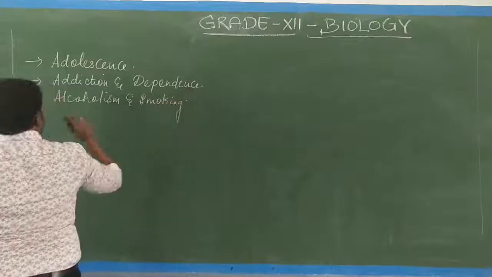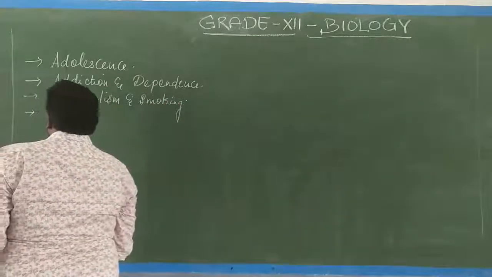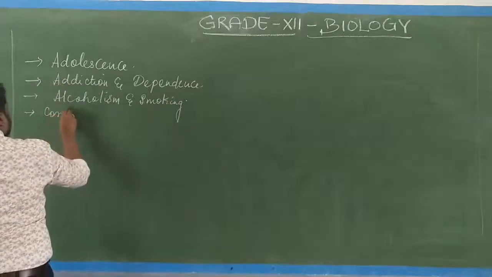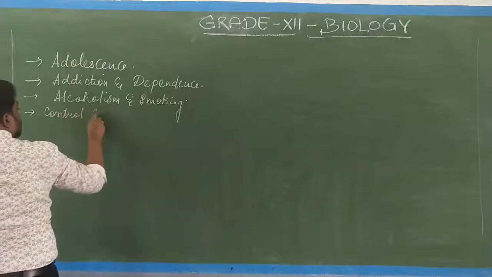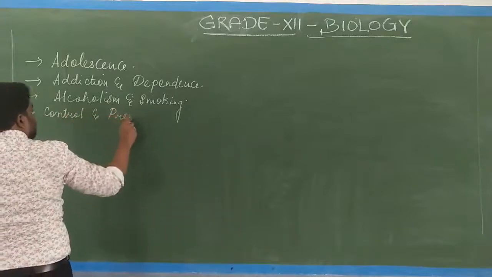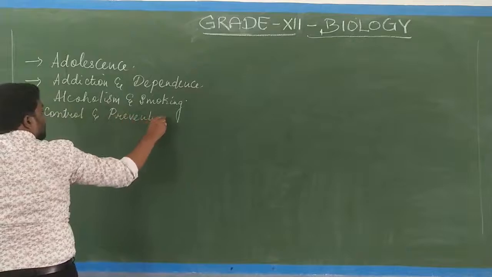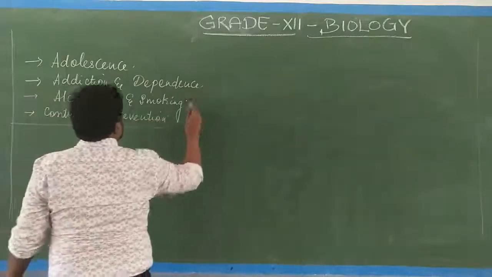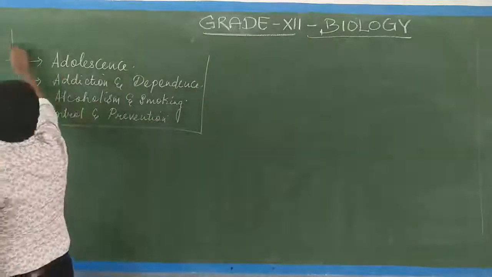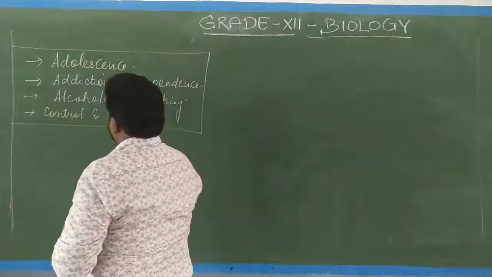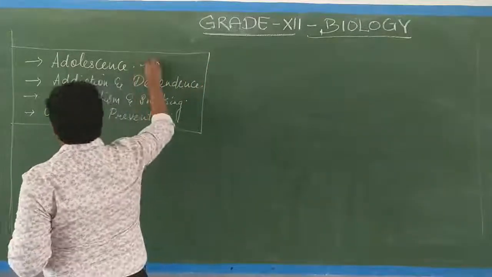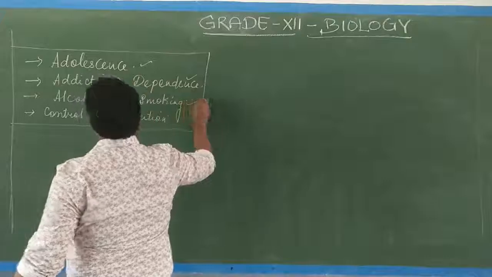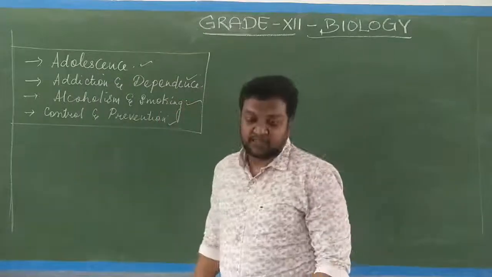Then control and prevention, or preventive measures. So these are some of the topics which we have to see: adolescence, addiction and dependence, alcoholism and smoking, and control and prevention.